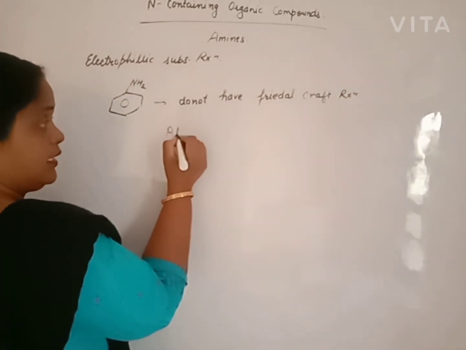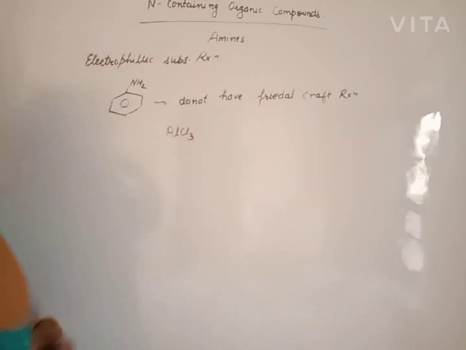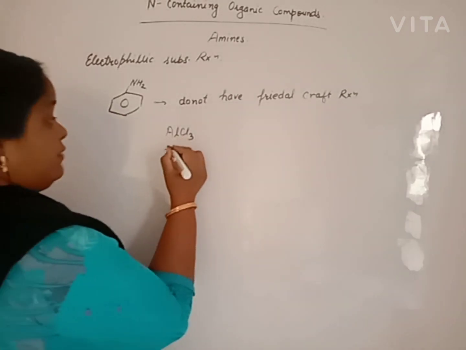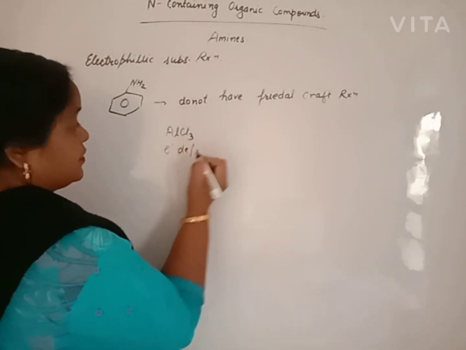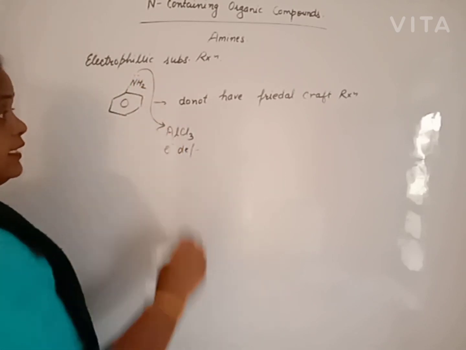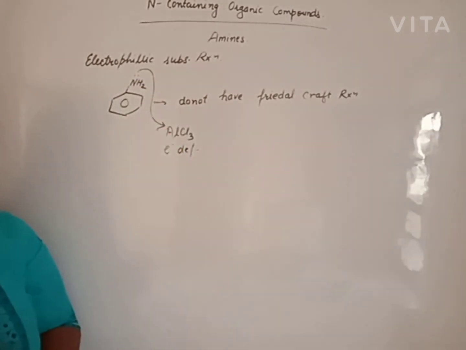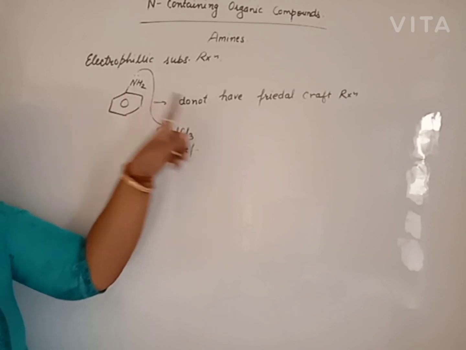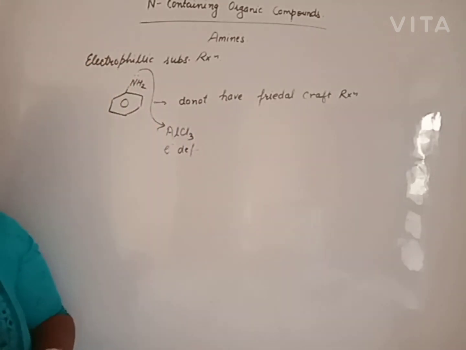Because the catalyst used in Friedel-Crafts reaction acts as an electrophile because it is electron deficient in nature. So it attracts the lone pair of electrons towards itself from the benzene ring. So the lone pair of nitrogen is not delocalized into the benzene ring. So reaction does not take place. Thank you.